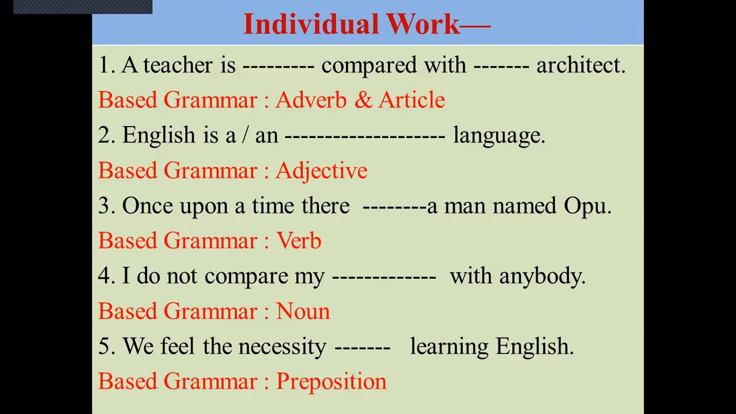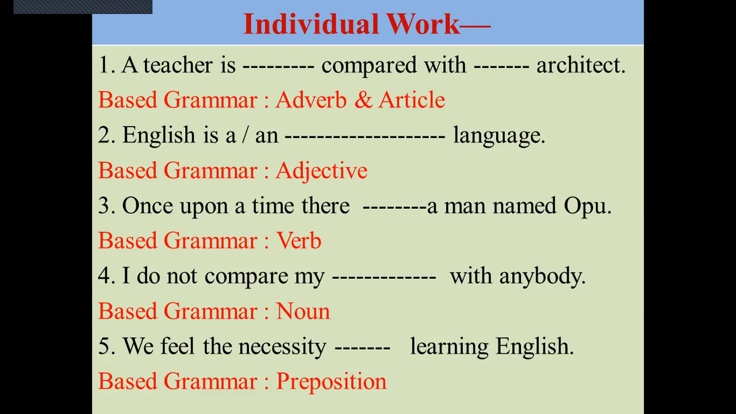A teacher is compared with an architect. This is based on adverb and article. English is an international language, that is based on adjective. So many examples are given for you. So you can also practice at your home. Once upon a time, there lived a man named Apu. This is related with verb. I do not compare my with anybody. This is related with noun. We feel the necessity of learning English. This is based on preposition.